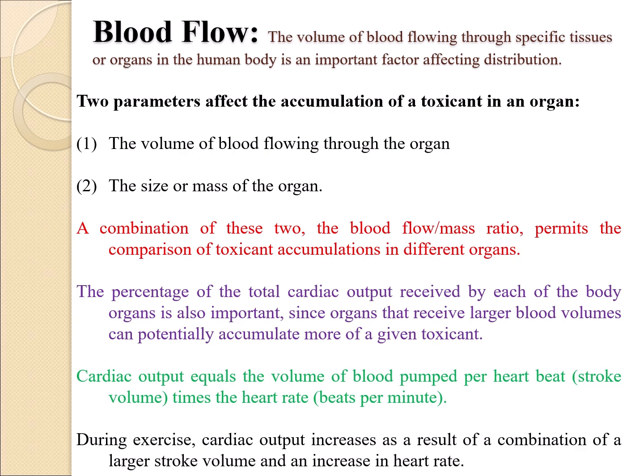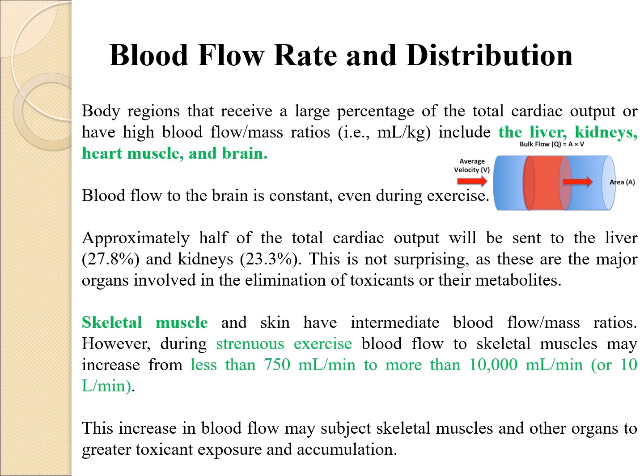The percentage of the total cardiac output received by each of the body organs is also important, since organs that receive larger blood volumes can potentially accumulate more of a given toxicant. Cardiac output equals the volume of blood pumped per heartbeat, the stroke volume, times the heart rate, in beats per minute. During exercise, cardiac output increases as a result of a combination of a larger stroke volume and an increase in heart rate.